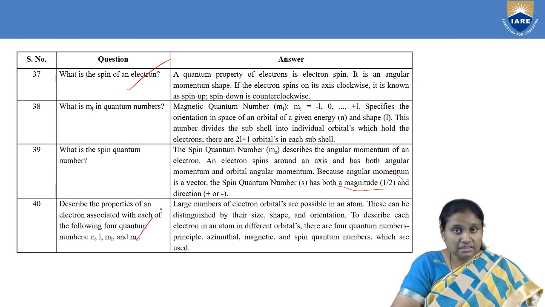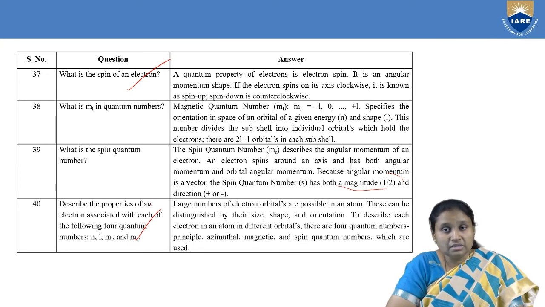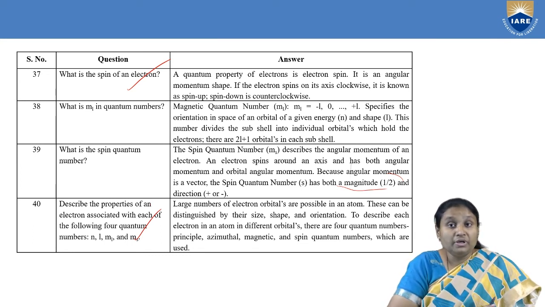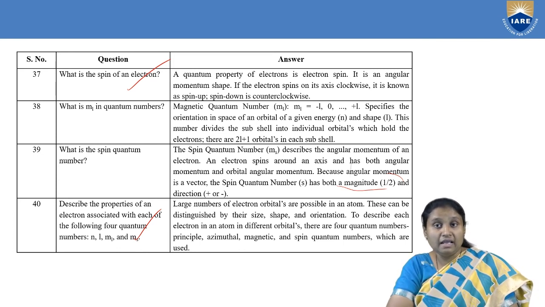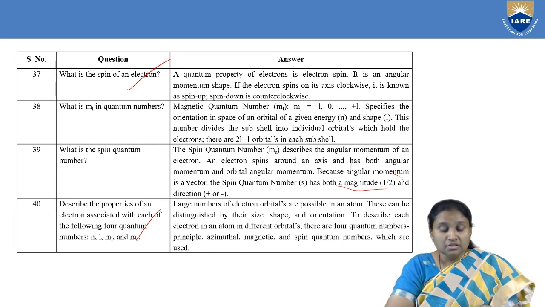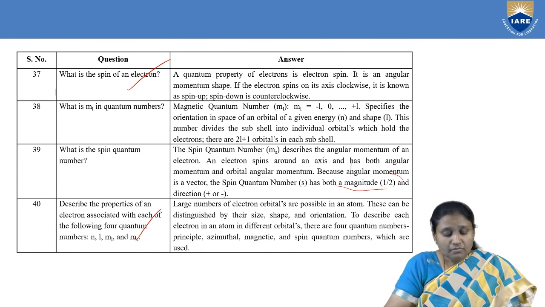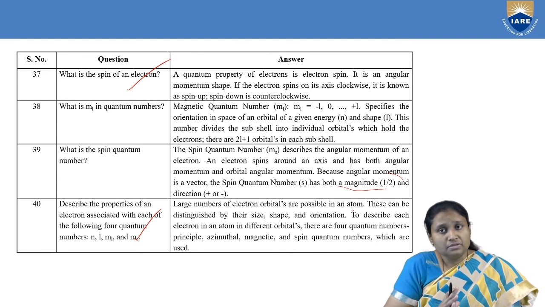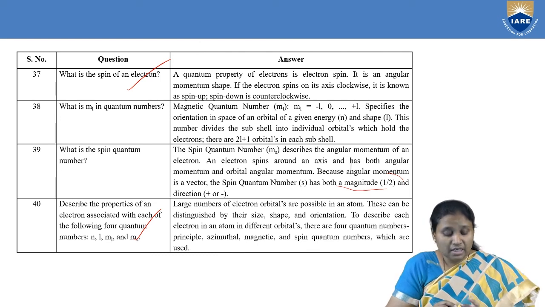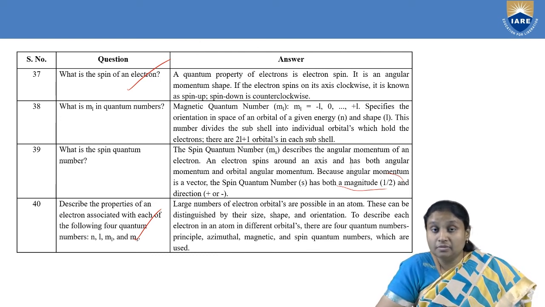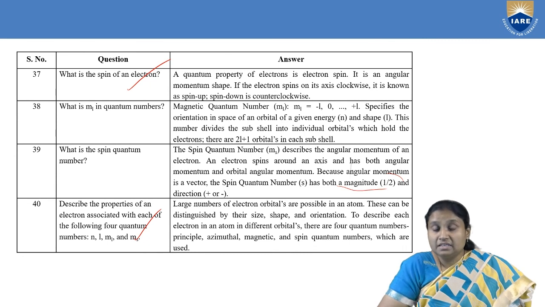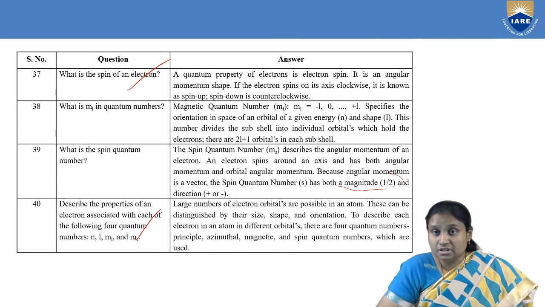Then coming to the last definition related to quantum mechanics: how we can describe the properties of an electron which has these 4 quantum numbers n, l, ml and ms. Each quantum number associated with an electron can be explained in its own way. n is the principal quantum number, which defines the size of the orbit or energy associated with the electron.